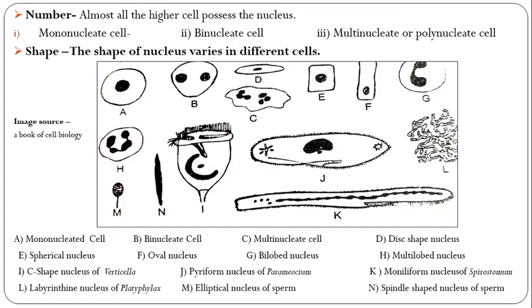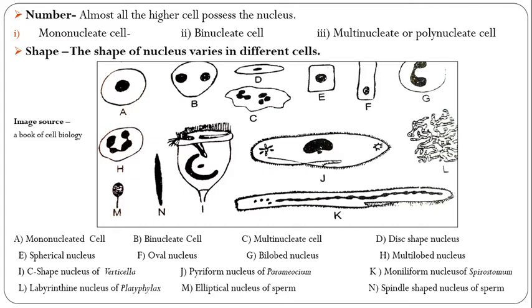So no other cells are without nuclei except mature RBCs, while in the immature stage of the RBCs the nuclei are present.